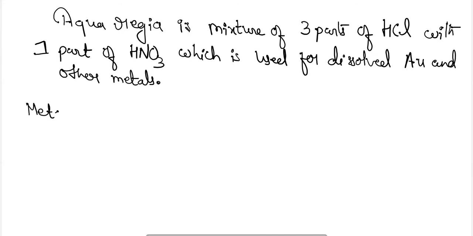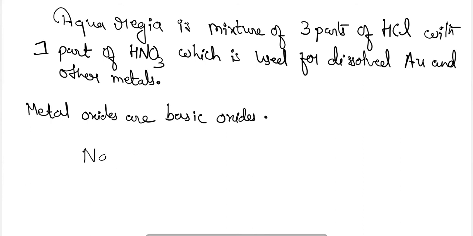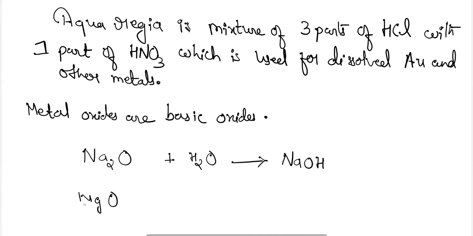Metal oxides are basic oxides, because on reaction with water, sodium oxide will produce sodium hydroxide, and magnesium oxide will produce magnesium hydroxide.